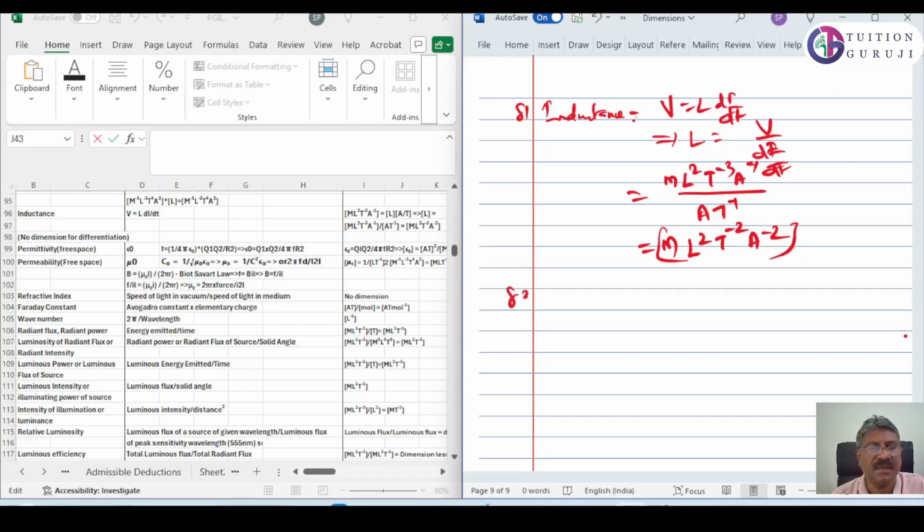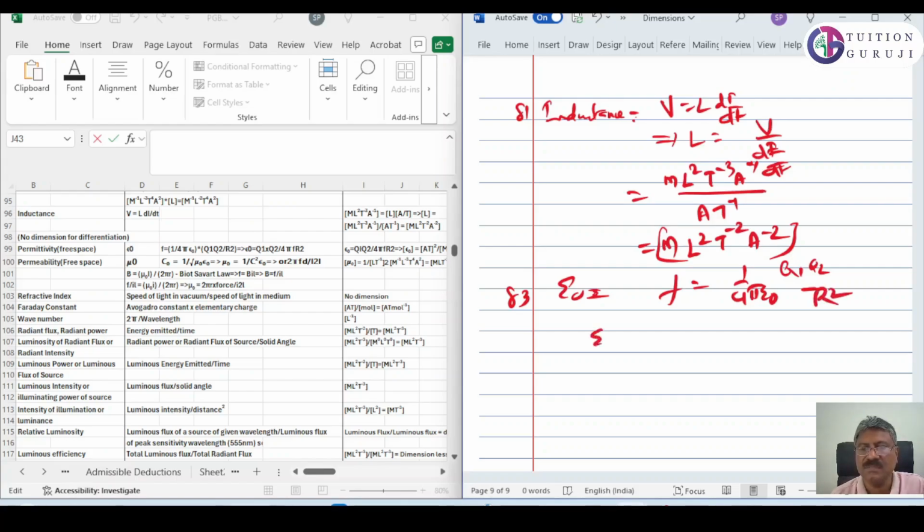Then 82 is differentiation. Differentiation has no dimension. And again, permittivity of free space, epsilon 0. We know that F is equal to 1 by 4 pi epsilon 0 q1 q2 by r square.